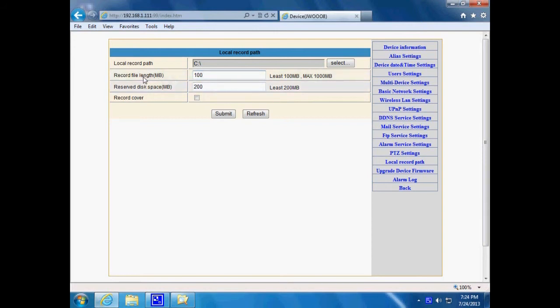Record file length, at least 100 MB. Reserve disk space, at least 200 MB. When your PC disk is less than 200 MB, stop recording. Record cover. This means delete the old files when the disk capacity is not enough.